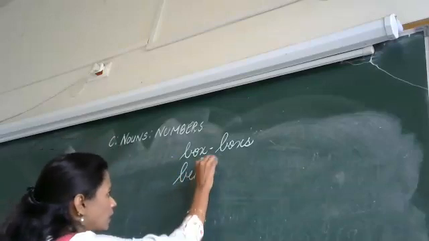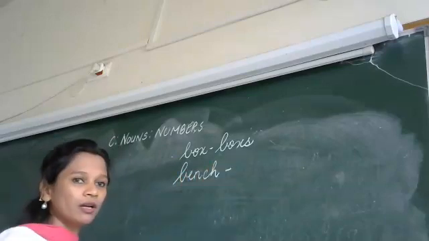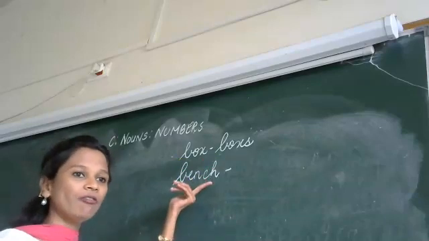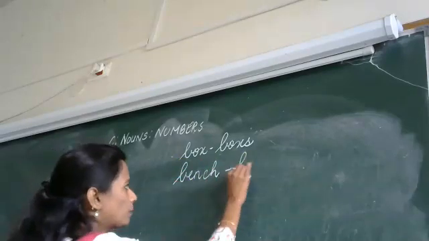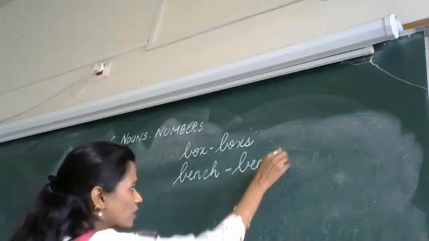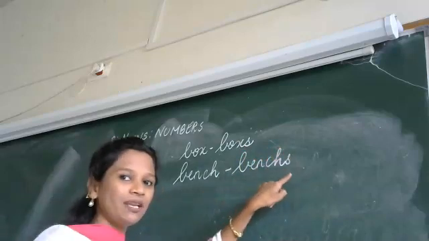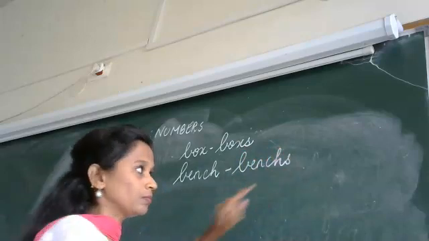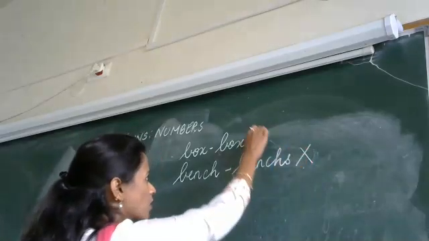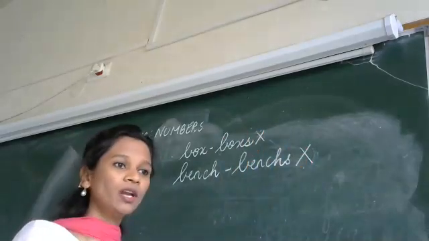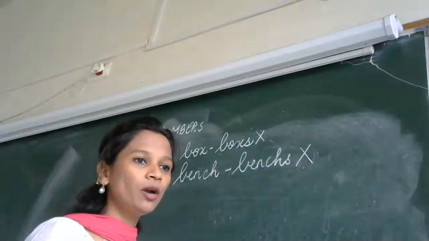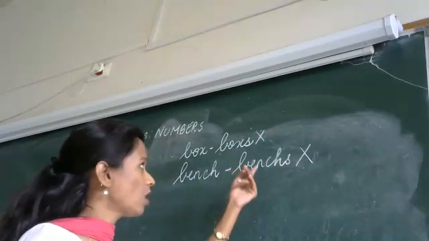Another word I have is bench. Can I put BENCH and add an S to make it benches? This is wrong. Yes, it is wrong.